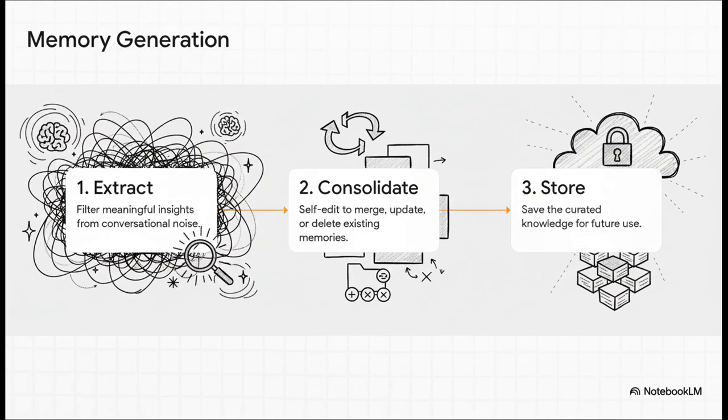First, another AI model sifts through the noisy conversation to extract only the meaningful bits. Then, it consolidates that new information with what it already knows. It'll merge facts, update things, or even delete old memories that aren't true anymore. And finally, it stores that curated knowledge away in the filing cabinet for later.